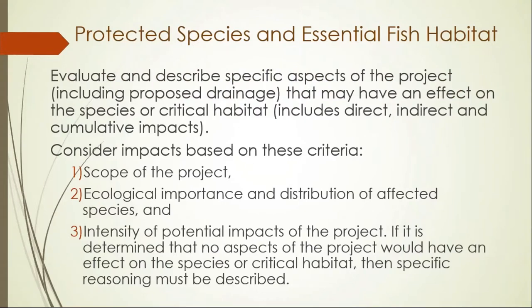So the resources, you can reach out to, of course, the U.S. Fish and Wildlife Service. They have the ability to help you determine what species are in your project area, but you will also have access to the environmental screening tool, which has some of that information. And then also the one that can be very useful for you is called the Information for Planning and Consultation, which is called IPaC. That is something that is used by U.S. Fish and Wildlife Service. So definitely reach out to U.S. Fish and Wildlife Service and they can help you make sure you have the appropriate list for your project area.